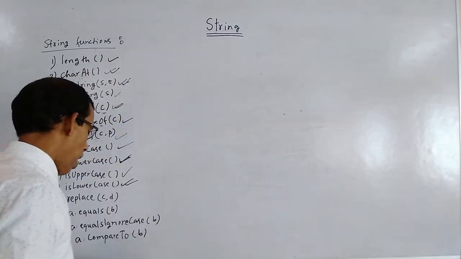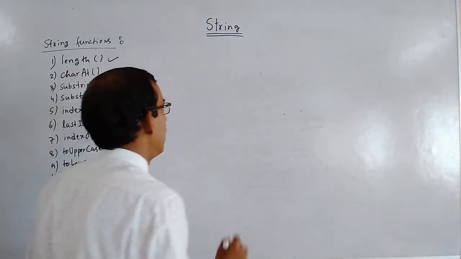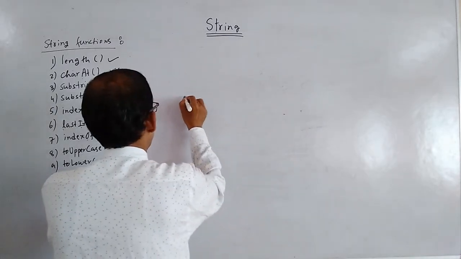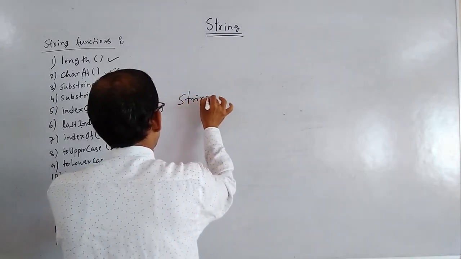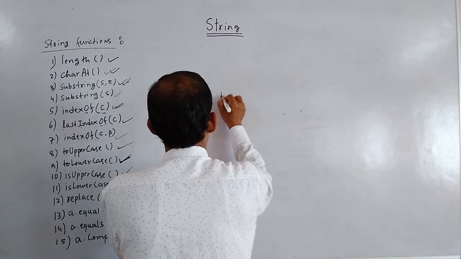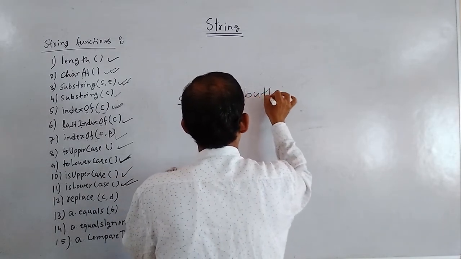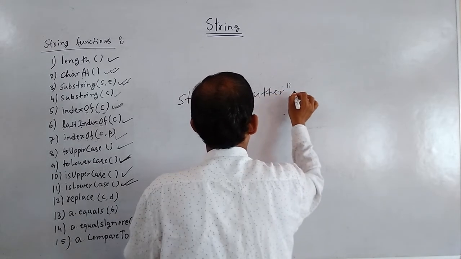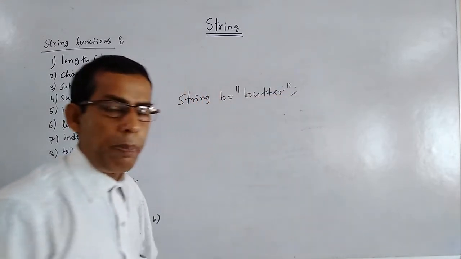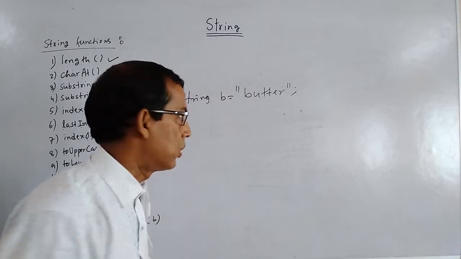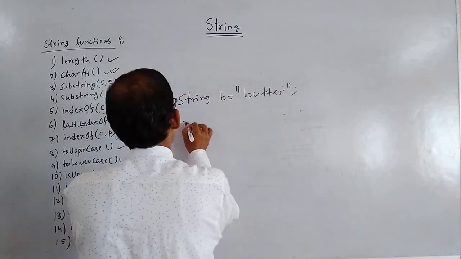Suppose you have a string like this, string B equals to butter, B-U-T-T-E-R, and you want to replace U with A. So you can write replace.